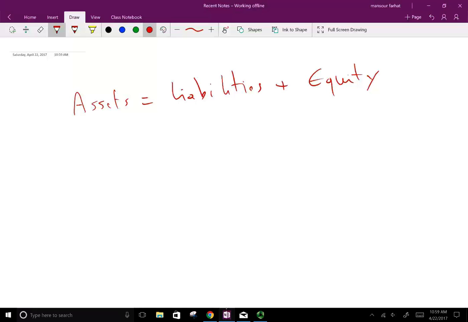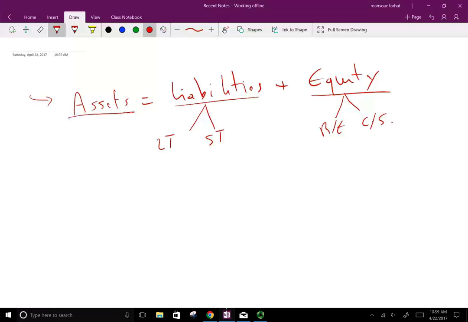So basically, we can say all your assets are coming from debt and equity. Now, debt, we have long-term debt and short-term debt. And in equity, we have retained earnings and common stock. This is what composes equity. But the idea is all your assets are coming either from debt, liabilities, or from equity.